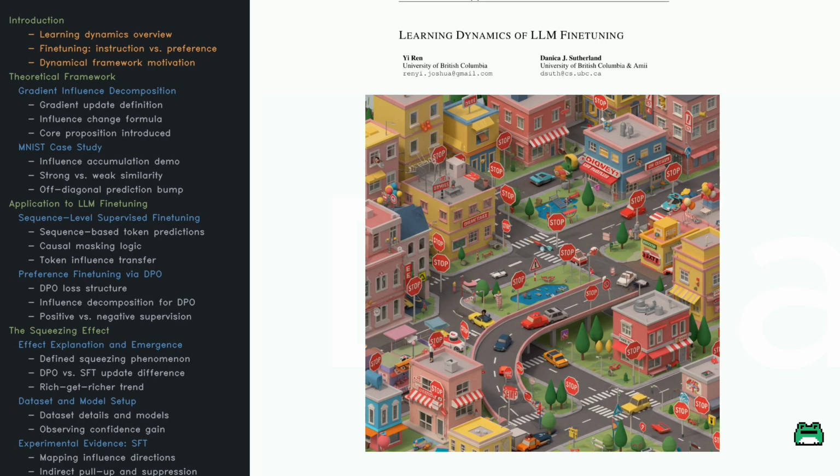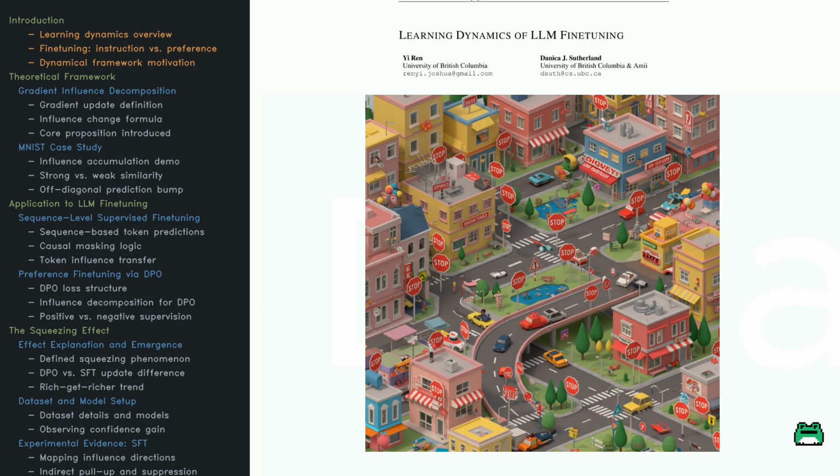Ever wonder what really happens when you fine-tune a large language model? It's not just learning. It's a whole soap opera of tokens pushing, pulling, and sometimes getting squeezed out of existence. This paper dives deep into the learning dynamics of LLM fine-tuning, how training on one example secretly reshapes the model's behavior on others. It reveals why fine-tuned models sometimes hallucinate, repeat themselves, or even forget what they were supposed to prefer in the first place.